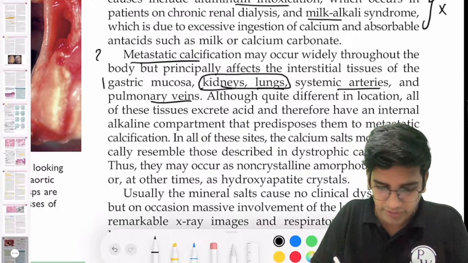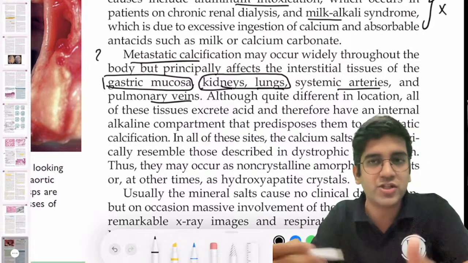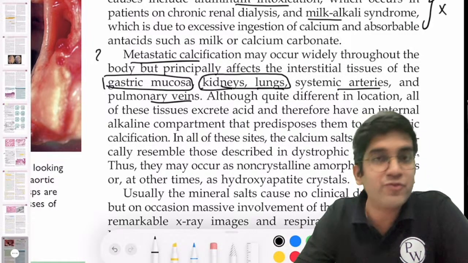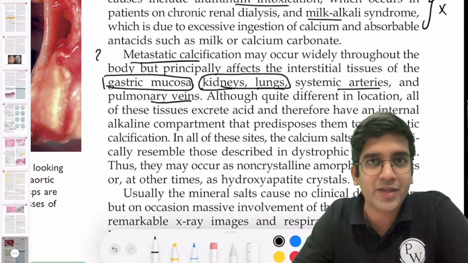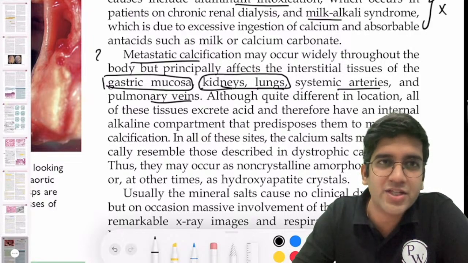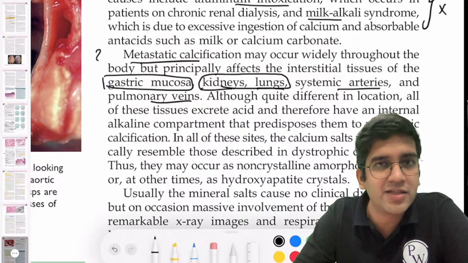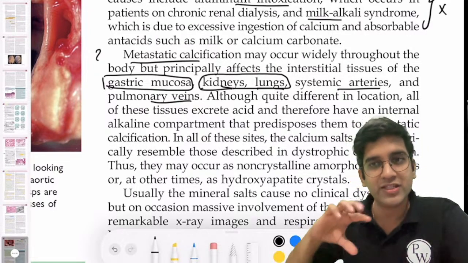Next, gastric mucosa. The reason for gastric mucosa here is very simple. If you remember the physiology of the GIT, you must have heard that pancreatic secretion has the maximum pH, lots and lots of bicarbonate.